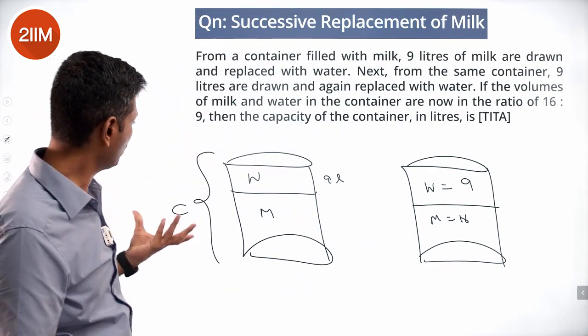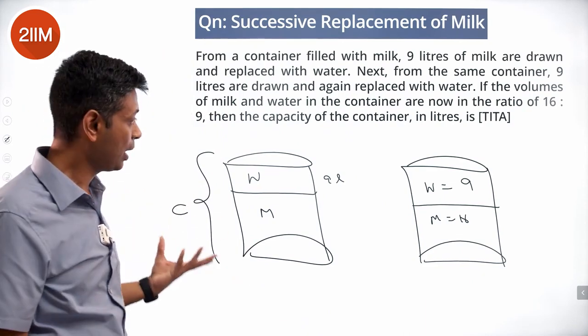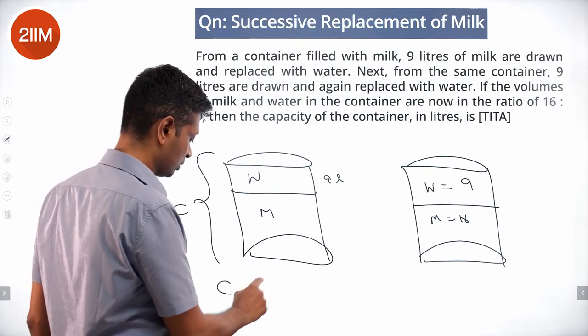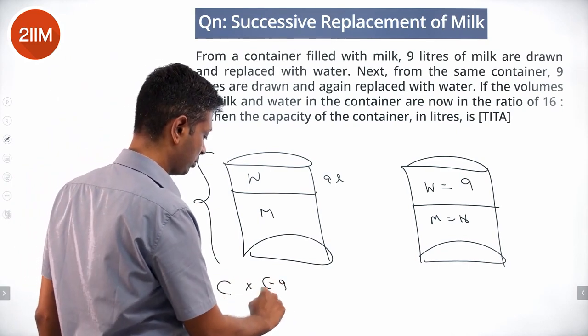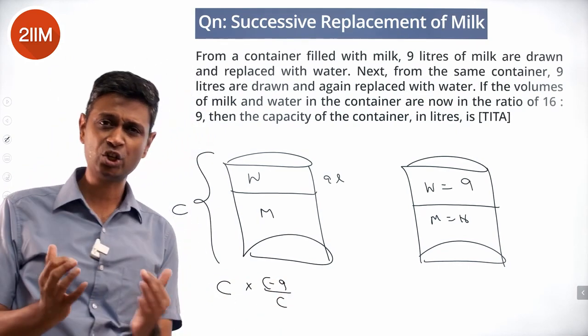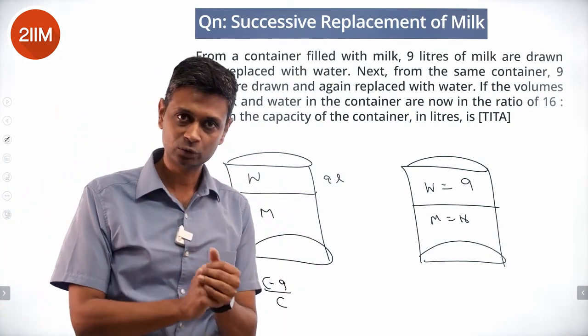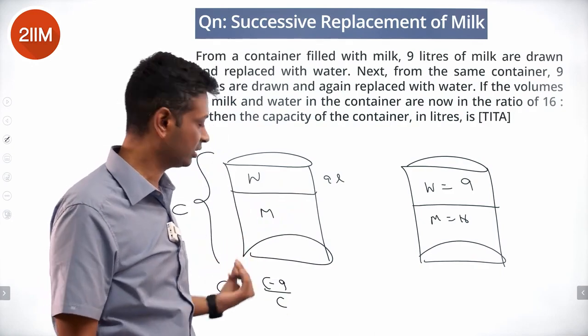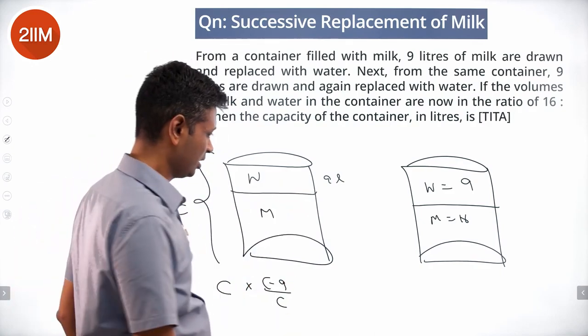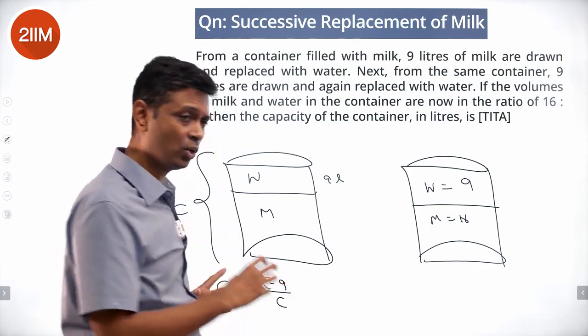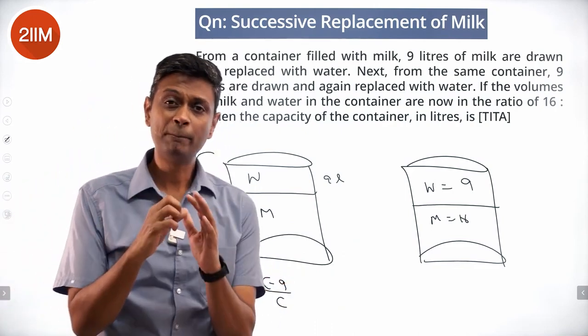Right. Whatever C was, capacity C was there, milk became C minus 9 by C. That ratio was taken out. We're taking 9 liters out of that. So milk becomes C minus 9 by C. This stage, again from here, we're taking out 9 liters of the mixture.